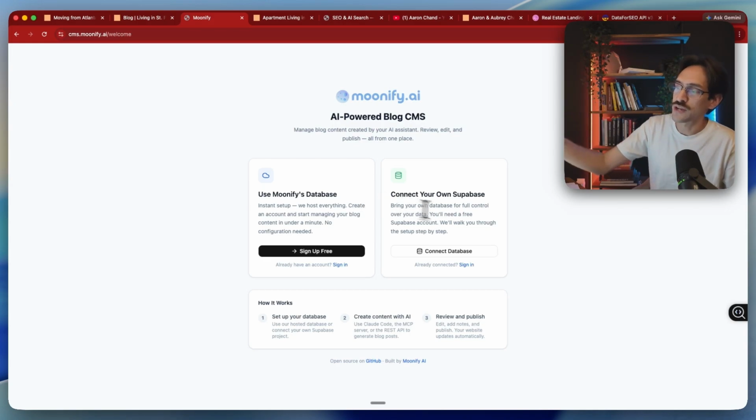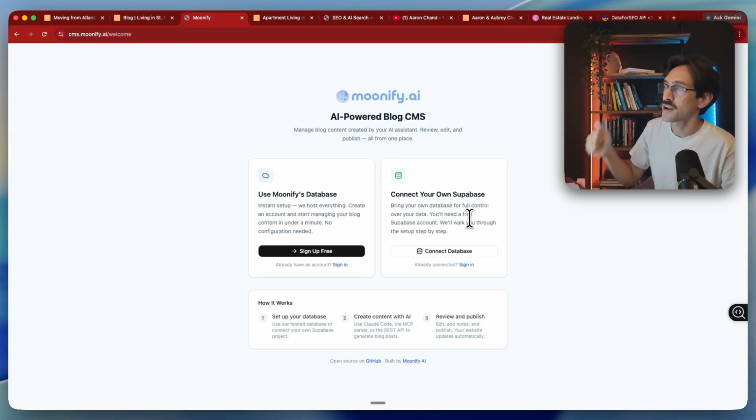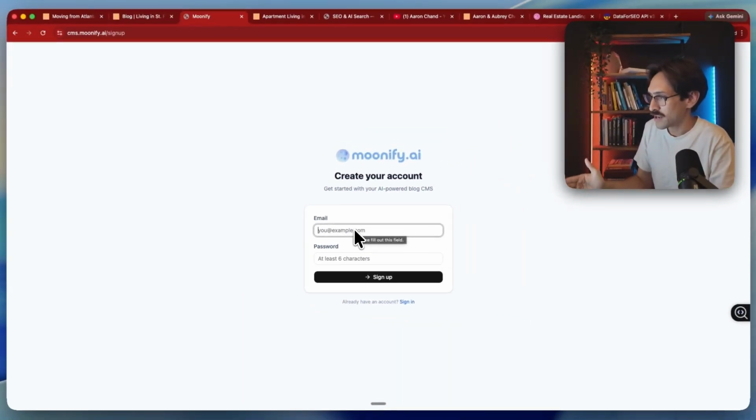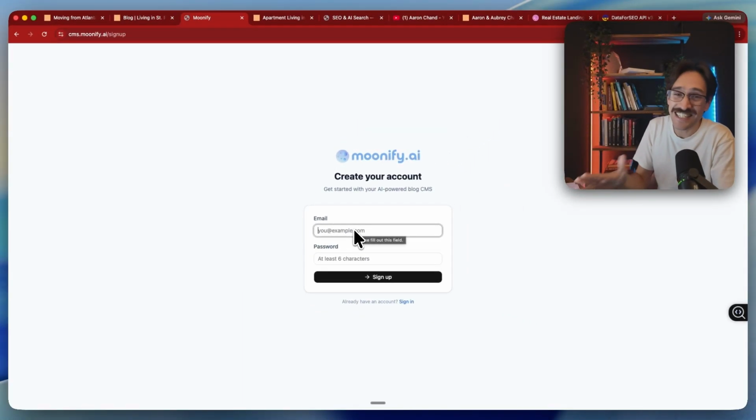And that is going to pull you up to this landing page where you can do this in two ways. You can connect it to your own Supabase account, that way you have everything locally in your own Supabase, if that's something you feel like taking on. But if that sounds a little too technical, you can also just connect directly to the Moonify hosted database, and we will host it for you for free while we're getting people started on this tool, because this tool is so freaking cool. You guys are going to love it. So let's start with a new email.